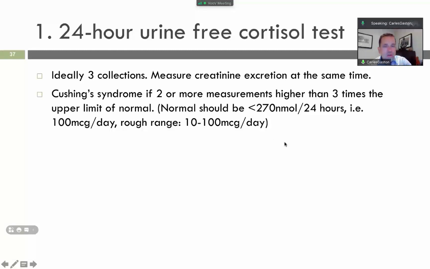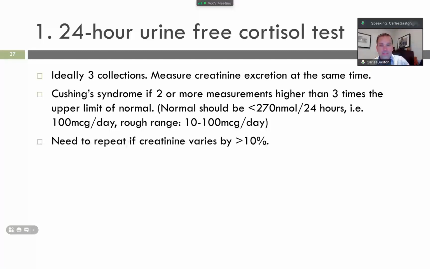But guys, you don't need to know this specific for this exam. This is just to give an example now. All that you need to know is that the 24-hour urine-free cortisol needs to be elevated, and that it's done fasting and during collections. But you don't need to know the specific ranges of the actual concentration for your own information. If the creatine varies between experiments or collections, let's say by more than 10%, okay? This is just for your own information to know the ranges of the actual test.